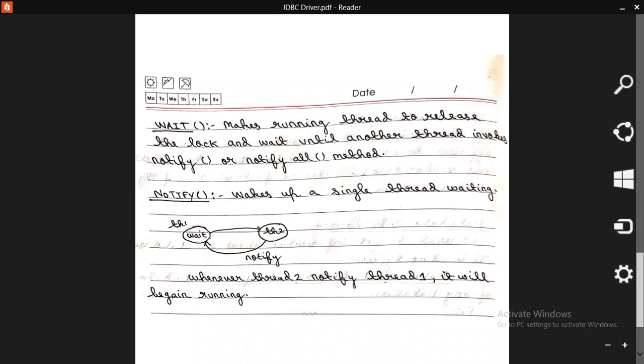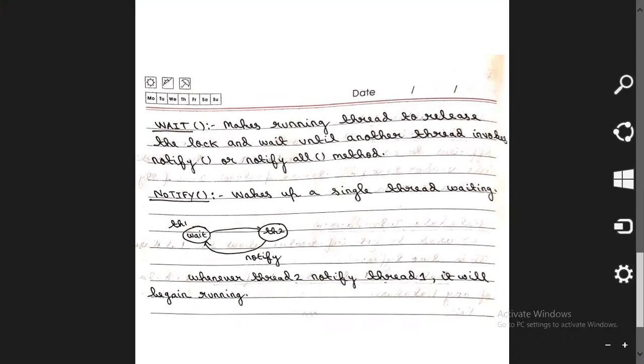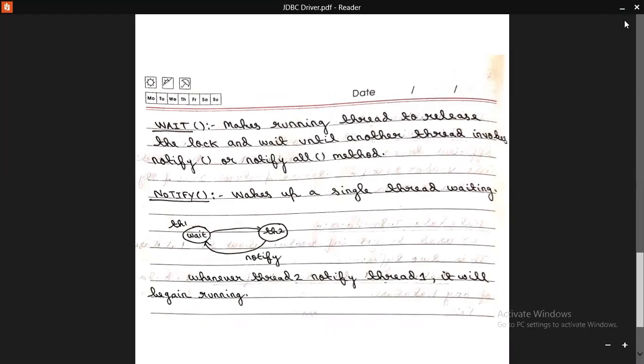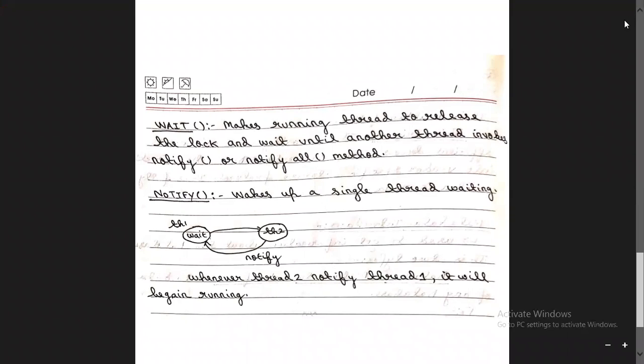So it is clear. I had forgotten to mention these two methods during the thread topic, so in this class I discussed these methods. It is clear. Yes, sir.